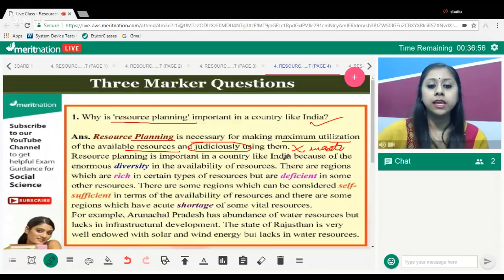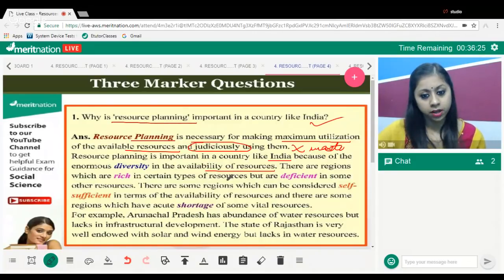A country like India is a diverse nation, not only in terms of people, we know, isn't it? The famous phrase is unity in diversity. However, India is a region where the terrain is so different. We have types of terrain. For example, we have the plains, we have the mountains, plateaus. So, because of this diversity, there is diversification in the availability of resources also.